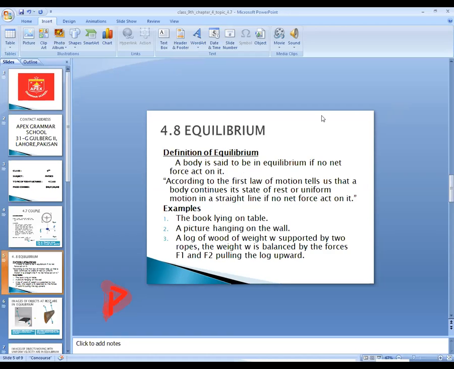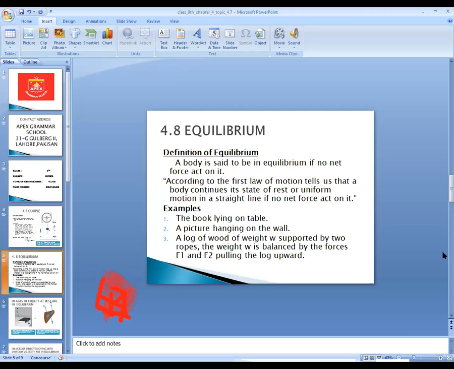Next, according to the first law of motion, whenever the body is at rest, it tries to remain at rest, and when it is moving with uniform velocity in a straight line, it will keep on moving if no external force acts on it. So if no external force acts on it, the body will be in equilibrium position.